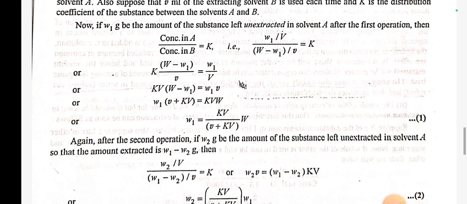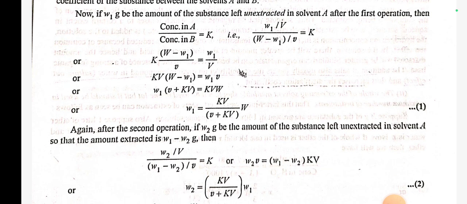Now if W1 gram be the amount of substance left unextracted in solvent A after the first operation, then concentration in A by concentration in B is equal to K, that is (W1 by V) by ((W minus W1) by v) is equal to K, or K(W minus W1) by v is equal to W1 by V, or K V (W minus W1) is equal to W1 v, W1 (v plus K V) is equal to K V W. W1 is equal to K V by (v plus K V) W.